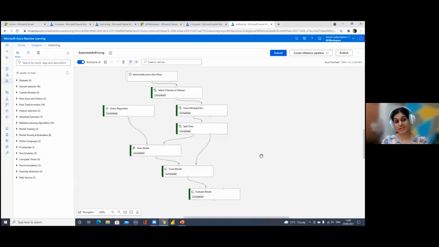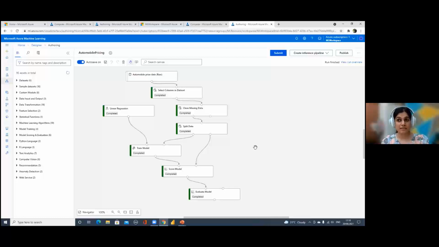And compute clusters is more around, you can assign. So if you want some kind of parallel processing on your computations, you can use compute clusters. So that's what you are using. Sorry about that. I really don't know that stuff in detail because I'm a beginner on this. But the only thing I understand is that computations are just used for what you're making your model perform. So for them, you use compute instance and compute cluster.